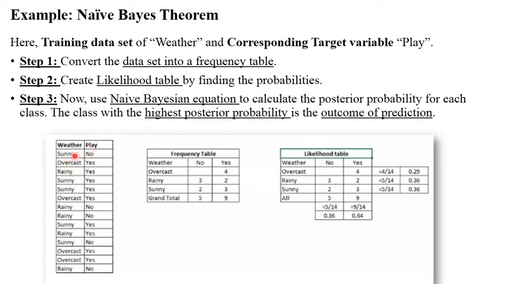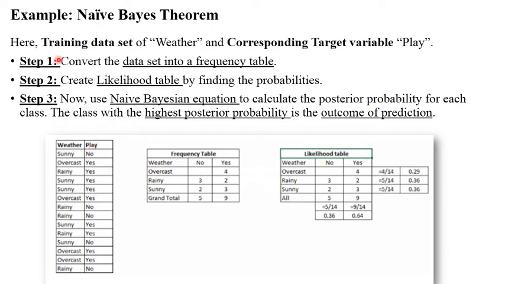Okay. Suppose sunny weather, no. Overcast, yes, you should play. Rainy weather, you should play, yes. So in this way, this data set is given. Weather, and as per the weather, this is your target variable. So let's start solving the example.